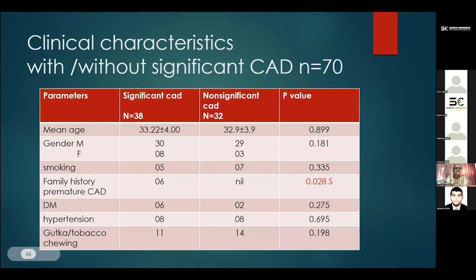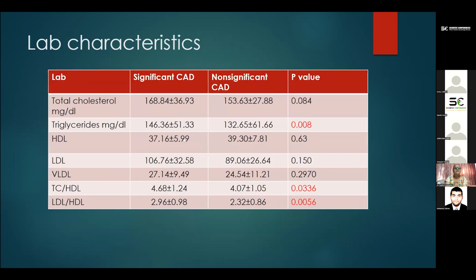The other factors like smoking, diabetes, hypertension, and gutka were not found to be statistically significant in this age group. In the other lab characteristics we studied, triglycerides, the ratio of total cholesterol and HDL, and the ratio of LDL and HDL, these three parameters were again found to be statistically significant between the two groups of significant CAD and non-significant CAD.